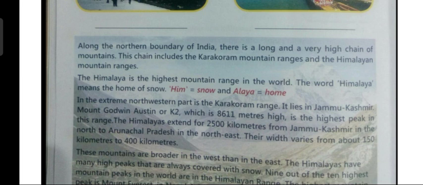It is a chain of mountains, not one single mountain, and this chain is made up of two mountain ranges. First is the Karakoram mountain range and second is the Himalayan mountain range. Both these ranges together make up the northern mountains.